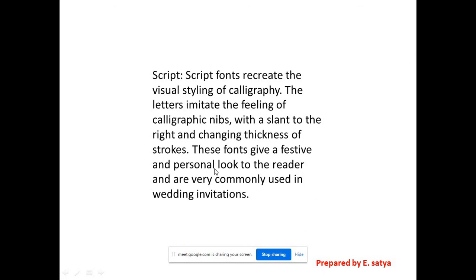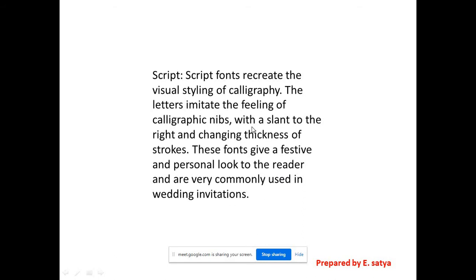In particular, if you want to create a celebration look, a celebration mood in your design, suppose you are preparing an invitation card or a wedding card or some inauguration, right? For that purpose you are preparing one design. There you must use script fonts, because script fonts create the festive look. So these fonts give a festive and personal look to the reader.